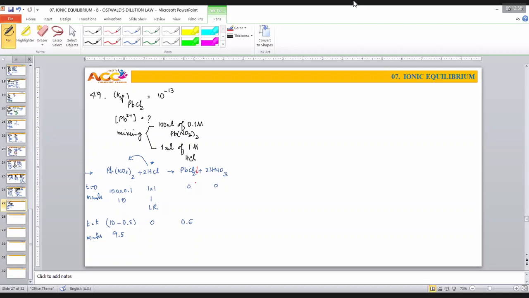Precipitate is formed. Now in physical chemistry class, very careful attention should be given to this one, whether we should write the arrow or not. Because if you are writing this arrow, it is indicating that the KIP value crosses the limit of KSP. Unless and until that condition is obtained, you cannot write the downward arrow. That means wherever you are having PbCl2 formed, whatever be the quantity of PbCl2 formed, it does not mean to say that it is always precipitated.